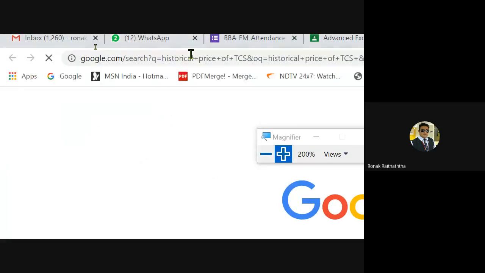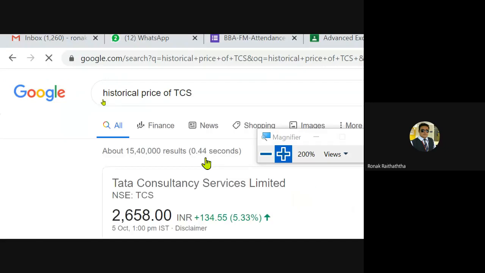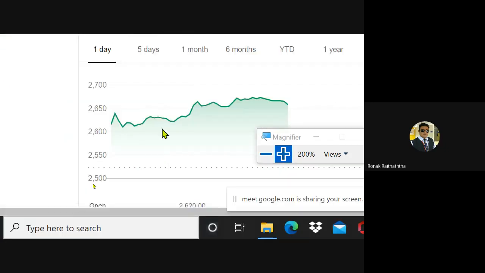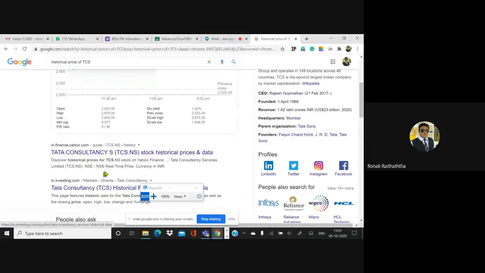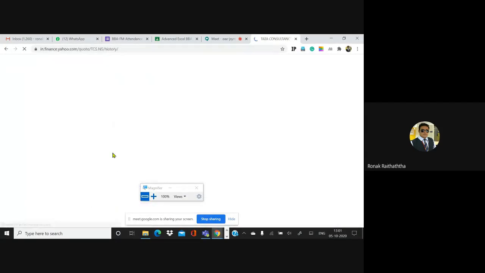So I am pressing enter. So let me see what are the various websites which give me the historical prices. Investing.com gives me, Yahoo Finance gives me. So let me go to Yahoo Finance, because that is the first one we have. Everyone, please go to Yahoo Finance.